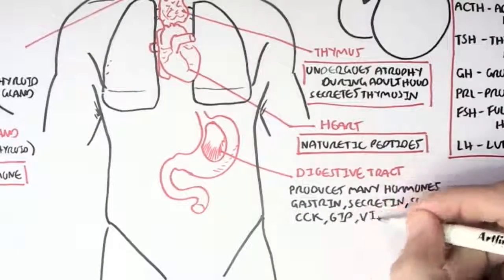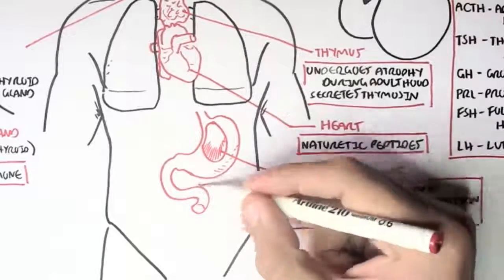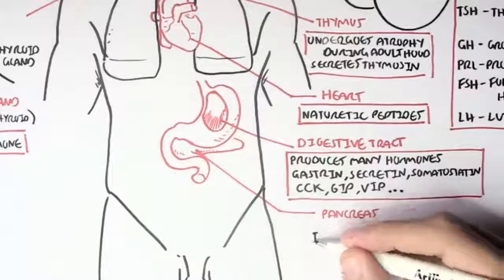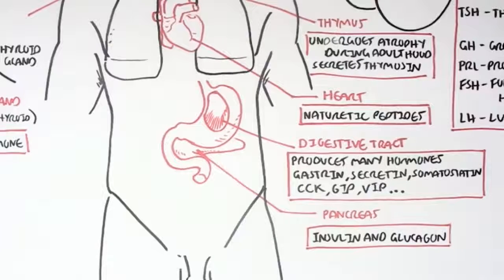Another very important endocrine gland or tissue is the pancreas. And it secretes two main hormones, insulin and glucagon. Now, we talked about glucagon in that it increases blood glucose levels. Well, insulin works opposite. It decreases blood glucose levels.